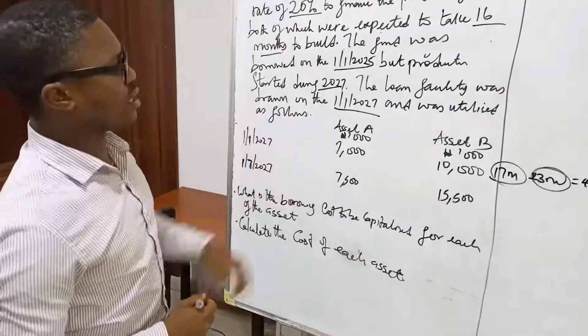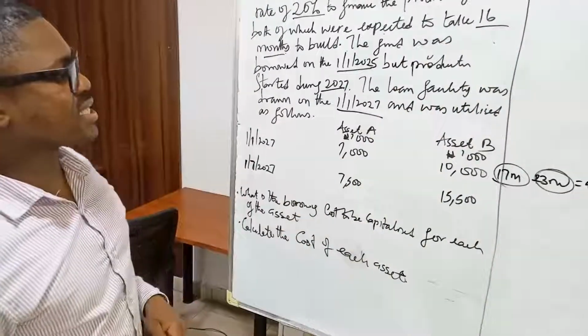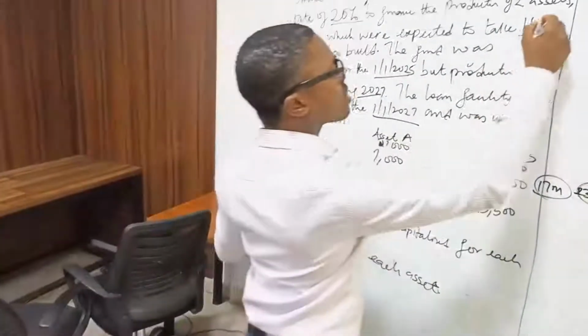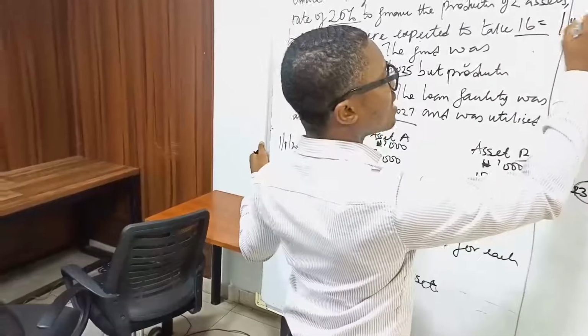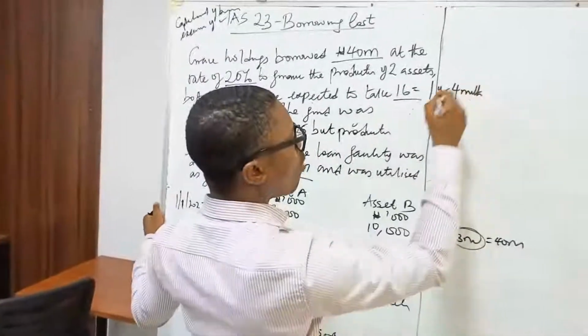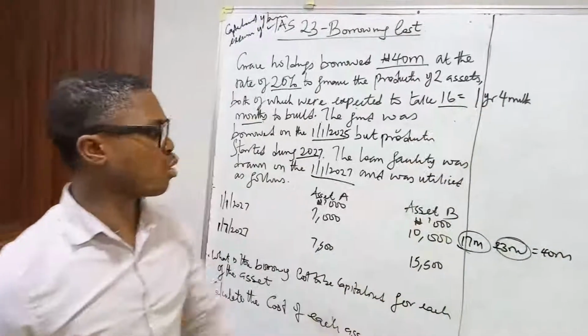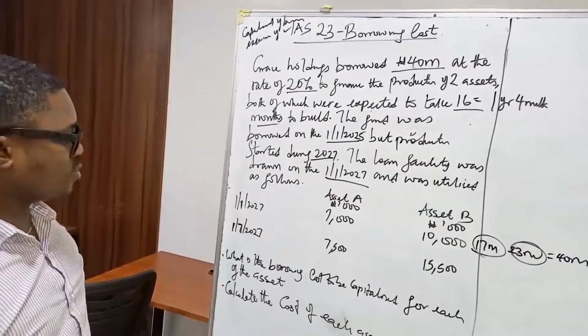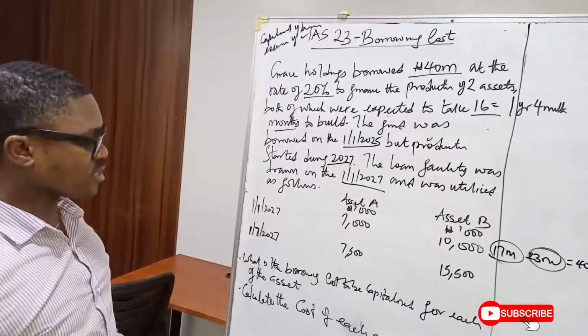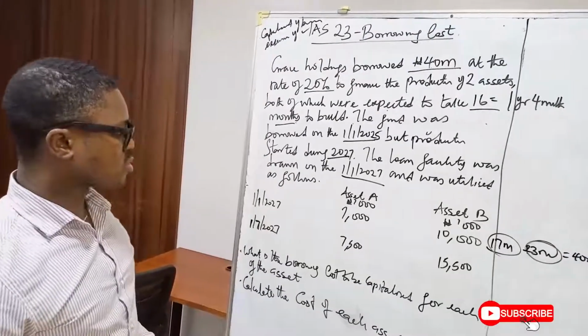So look at this now. We're told that the project will take 16 months. That will mean that this 16 months is equal to 1 year and 4 months. 12 months make a year plus 4 months. Right? So we go into solving.